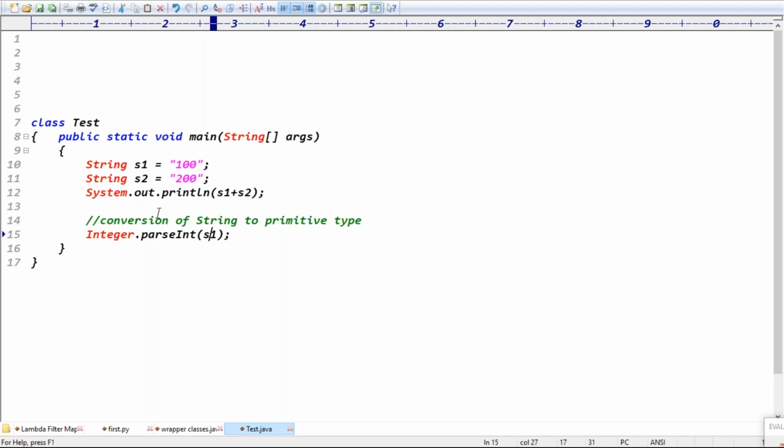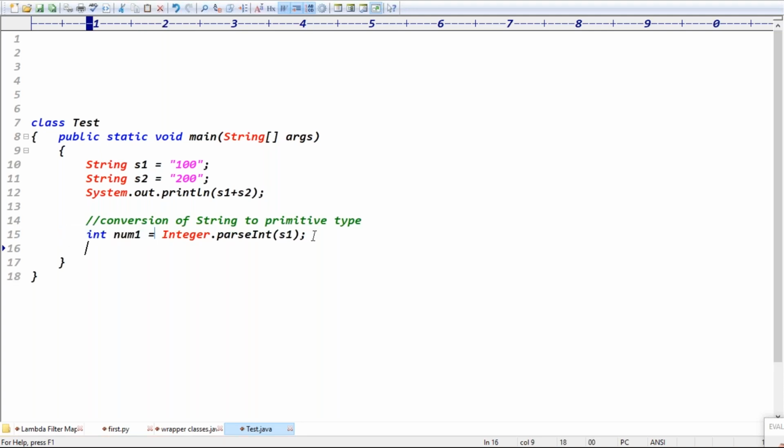Here I'm converting to integer format, then it returns an int num1. So Integer dot parse int, I can convert into num1 format, right?